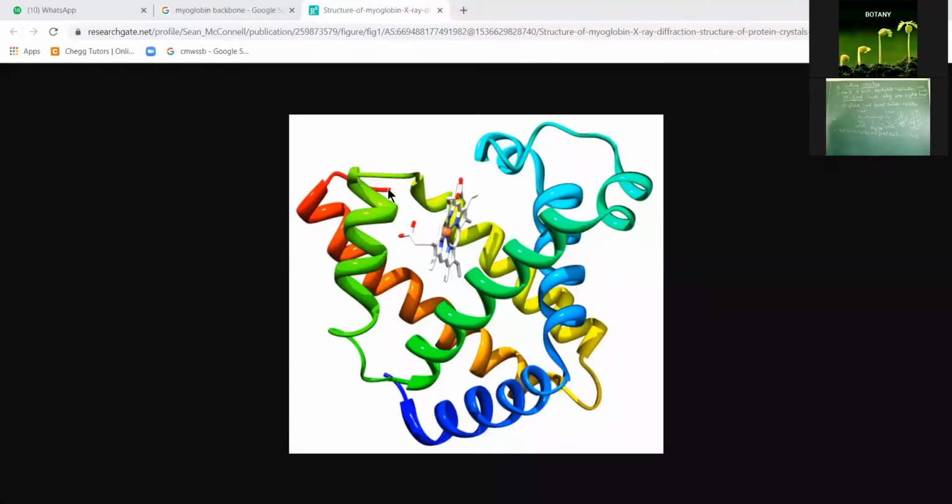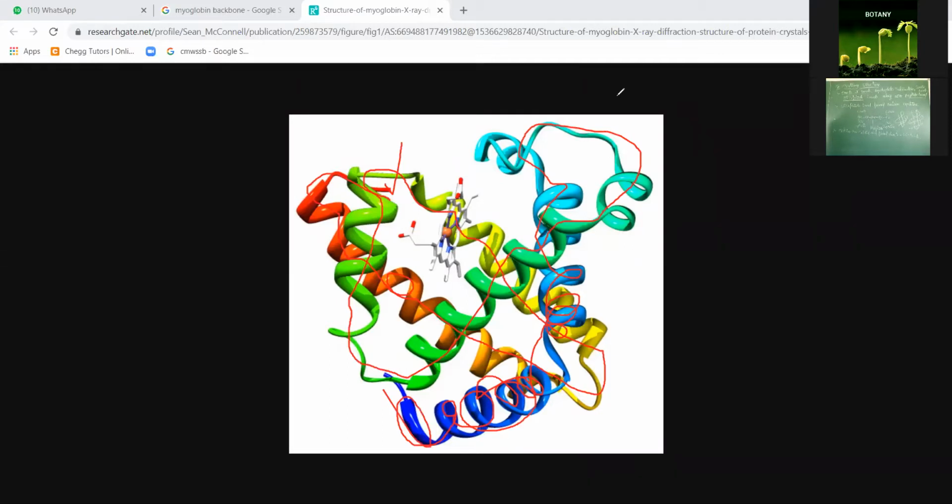From here, the coiled structure is going like this. This is the coiled structure. Like this, there is a coiling of the protein chain.